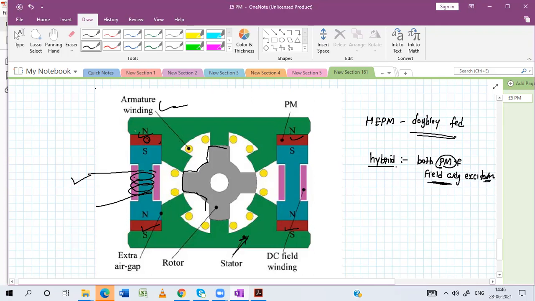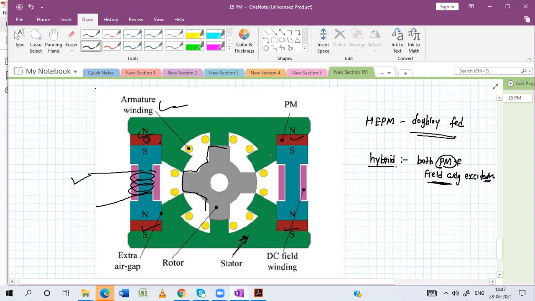So here we can say that in this case, we can control the flux. So it is directly controllable. If it is uncontrollable, or singly excited, how can you control the flux?